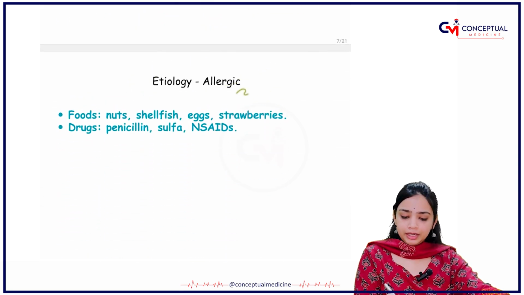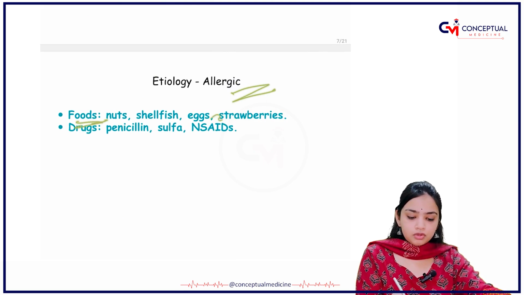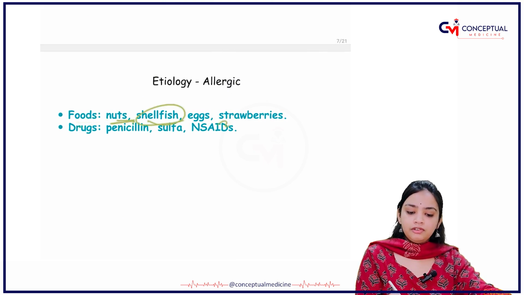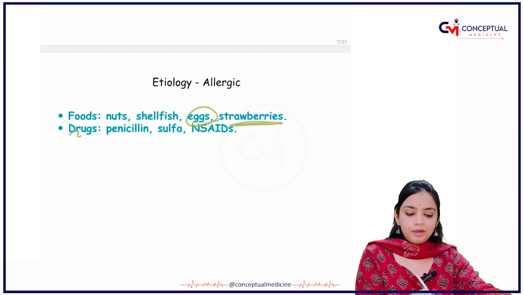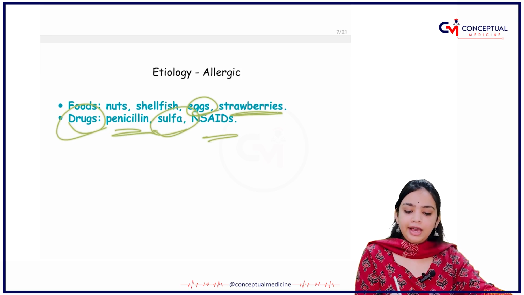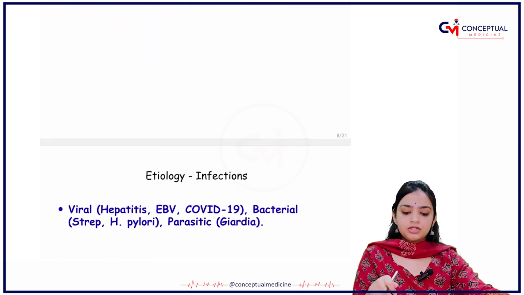What is the etiology? It is allergic. Like the foods, what are the foods? You will be having nuts, shellfish, eggs and strawberries. Drugs are penicillin, sulfa and NSAIDs. These are basically the triggers that you have.